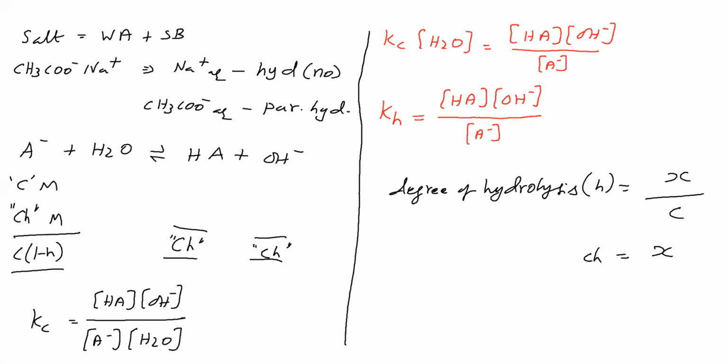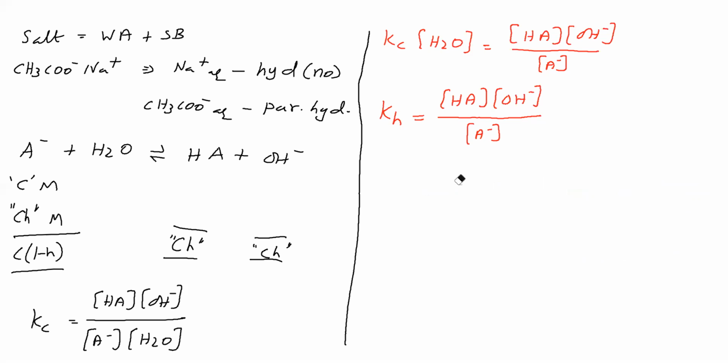Okay. So we said Kh. Kh is called the hydrolysis constant. This hydrolysis constant is equal to concentration of HA into concentration of OH minus by concentration of A minus. Now let us substitute the values. HA concentration is Ch, that Ch we will substitute. OH minus concentration is Ch. A minus concentration is C into 1 minus h. So here we have given Kh in terms of the hydrolysis constant.